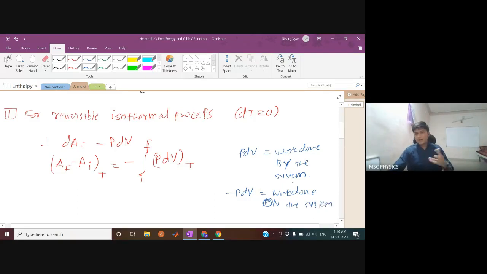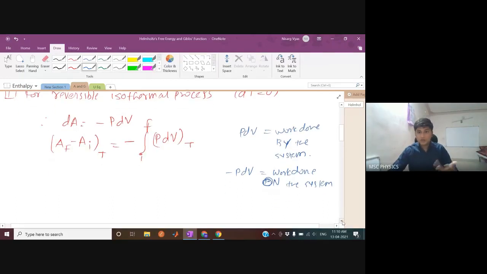So PdV is work done by the system, minus PdV work done on the system in our notation, not the notation of your book. The notations of your book are opposite. But eventually, physics will remain the same as you know it. Okay, so if you don't know this for reversible process, kindly ask me after the class. I'll be happy to help.